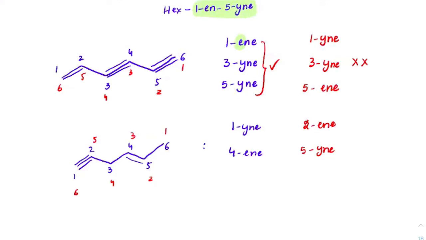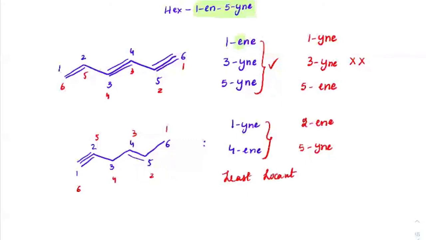That's why we were deciding on the basis of alphabetical order. But here it is not the case. This is 1 and 4. Here it is 2 and 5. So it is clearly the case of least locants. These are called least locants. Locant as in the local numbers. So the least locants are the most preferred way of writing, right?